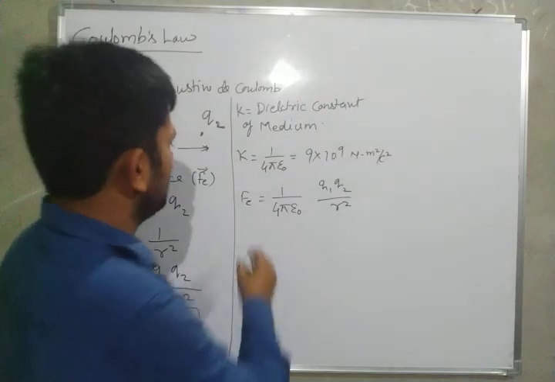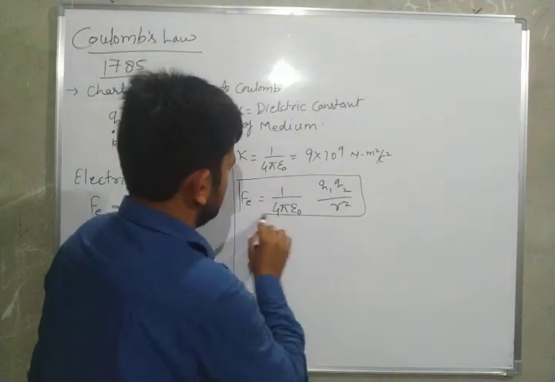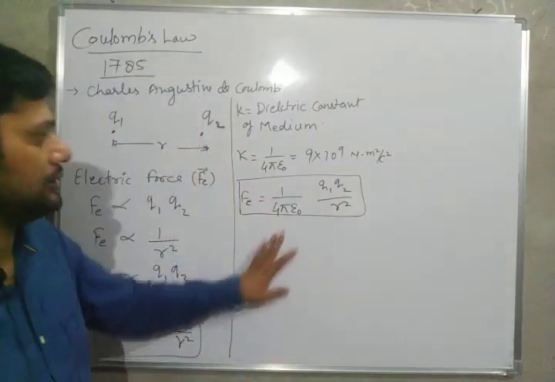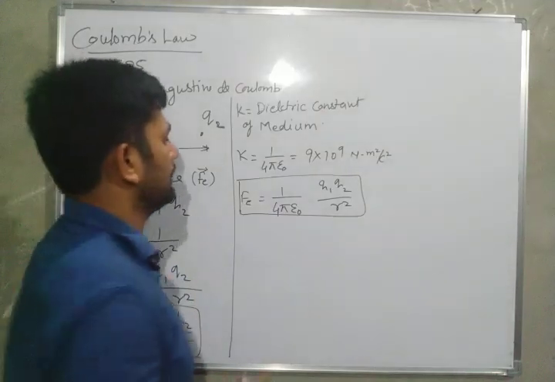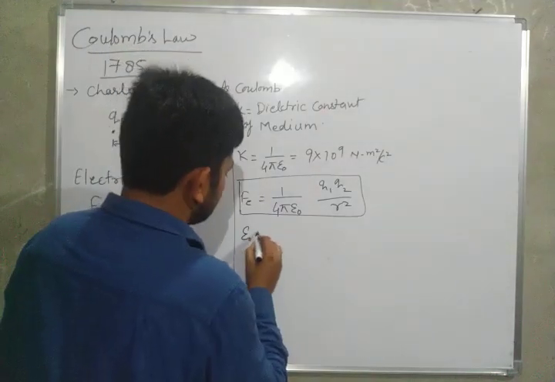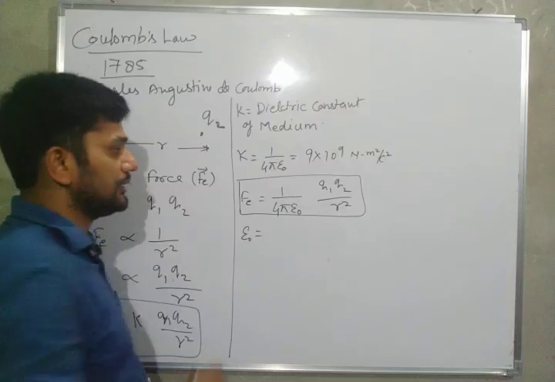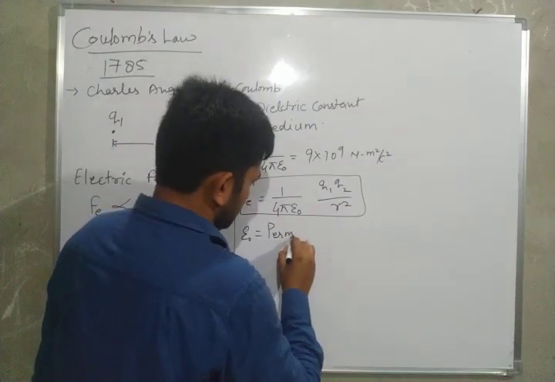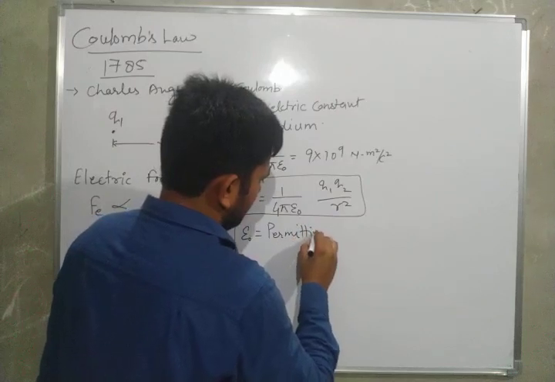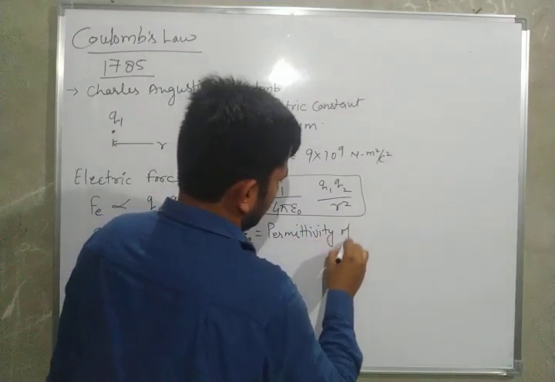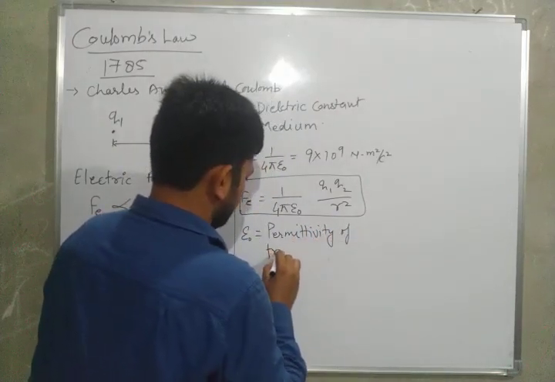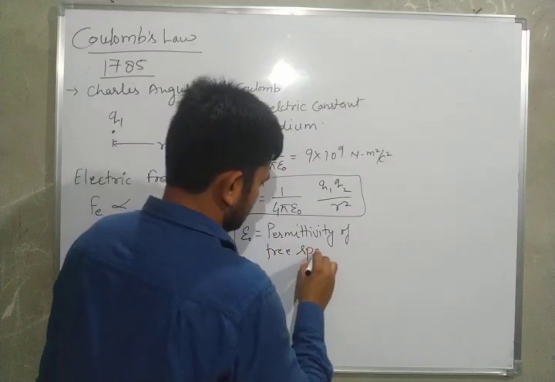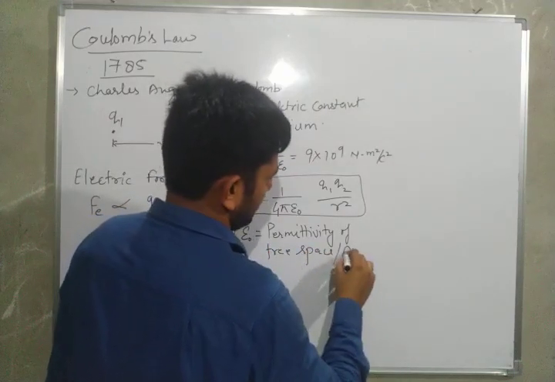Now we have a new formula. What is epsilon naught? Epsilon naught is the permittivity of free space or air.